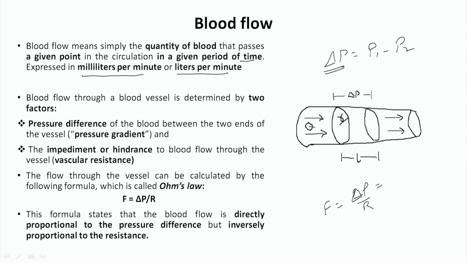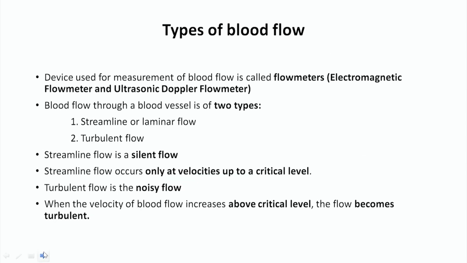It means that if resistance is more, blood flow will be less, and if resistance is less, blood flow will be more. So this formula states that blood flow is directly proportional to the pressure difference and inversely proportional to the resistance. Now, we will see what the types of blood flow are.